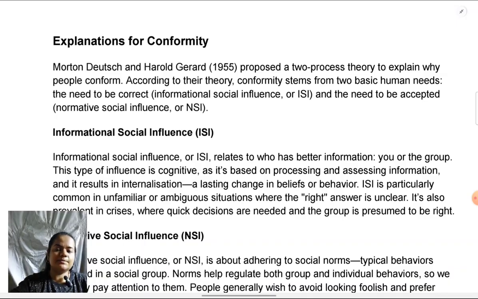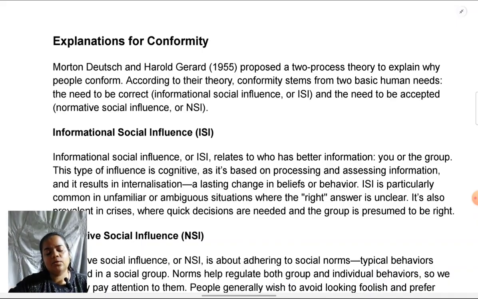Now coming to explanations for conformity. We've seen various ways in which people can conform. Now the question is, why do they do that? For each type of conformity, we have seen its own individual reason why the person is doing it. But there are broader reasons for conformity as a whole, regardless of the type of conformity. Why do people conform in general? There are 2 broad reasons which have been found.